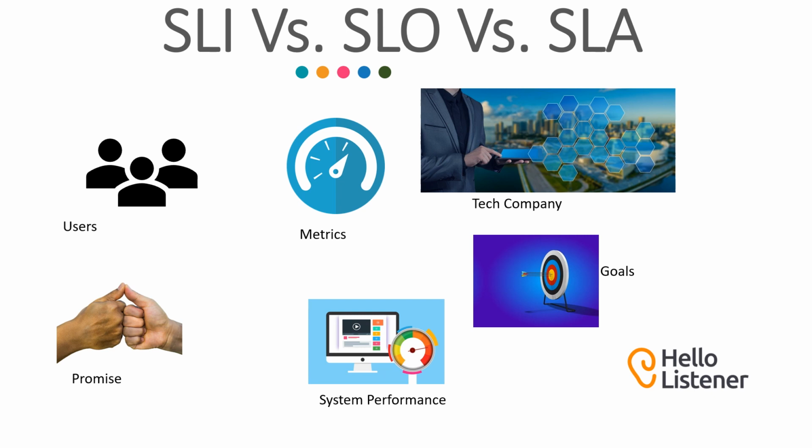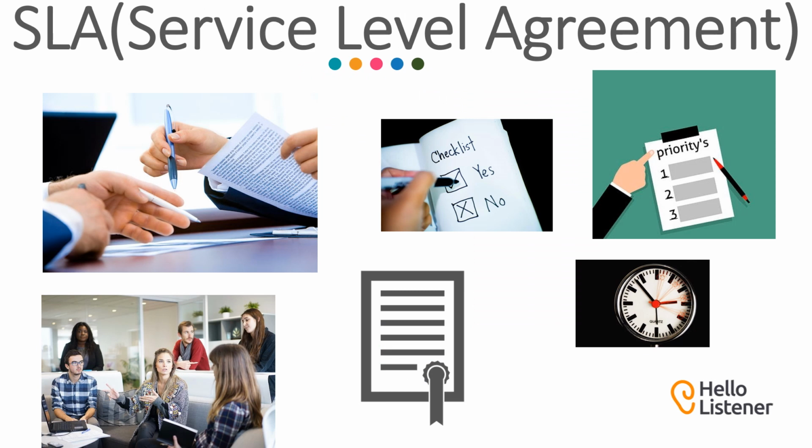You can ask questions like, how often will your systems be available? How quickly will your team respond if the system goes down? What kind of promises are you making about your speed and functionalities? The user wants to know, so definitely you need SLA, SLO, and SLI. Let's understand the SLA.